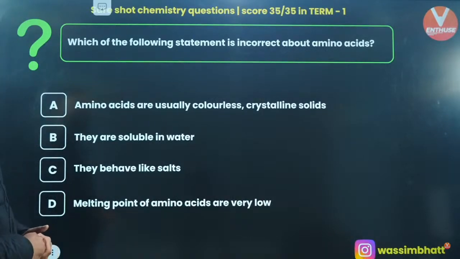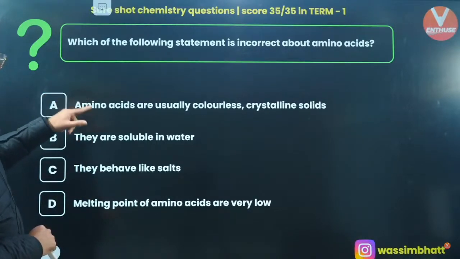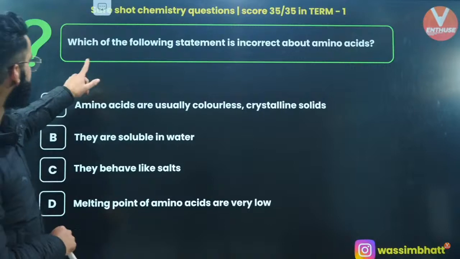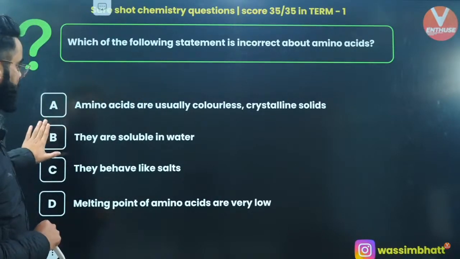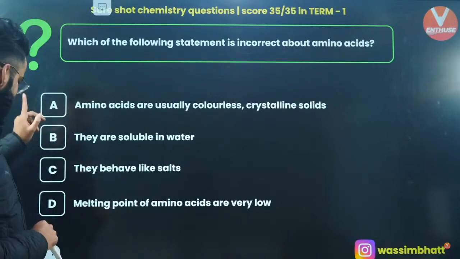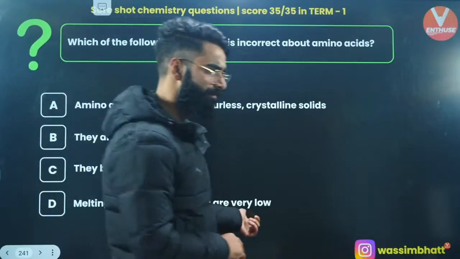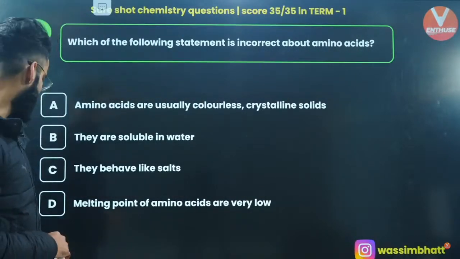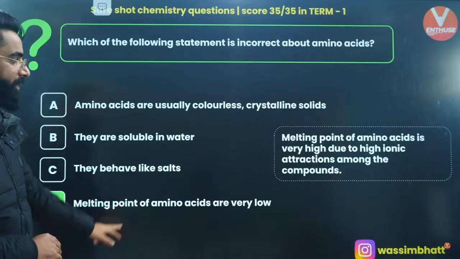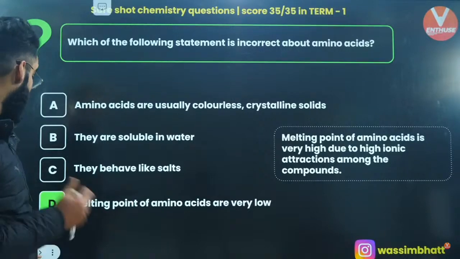Which of the following statements is incorrect about amino acids? Amino acids are usually colorless, crystalline solids. This one is correct. They are soluble in water. Absolutely, they are soluble in water. They behave like salts. Yes, they behave like salts. Melting points of amino acids are very low. Is it right? What do you think? The melting point of amino acids is high. It's not very low, right? Yes, due to high ionic interactions.